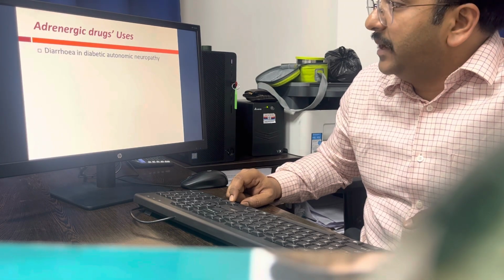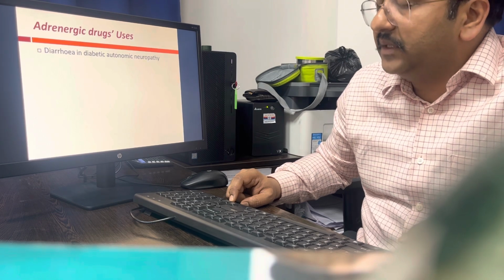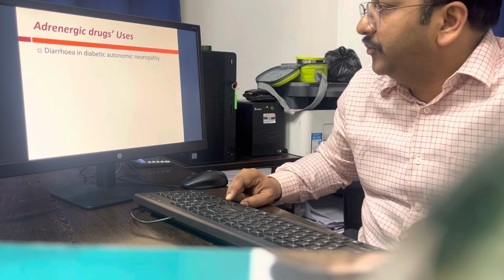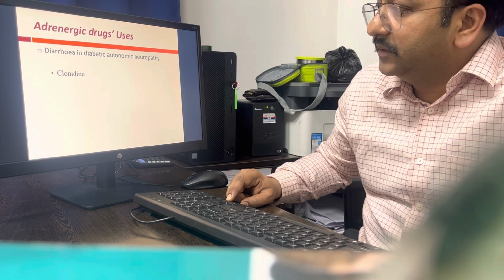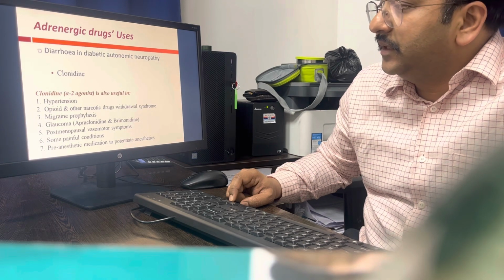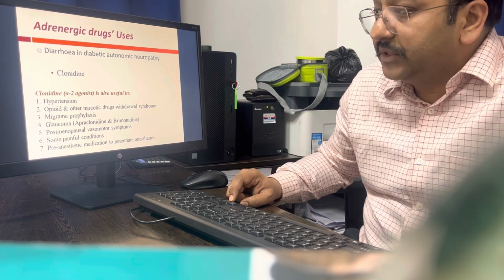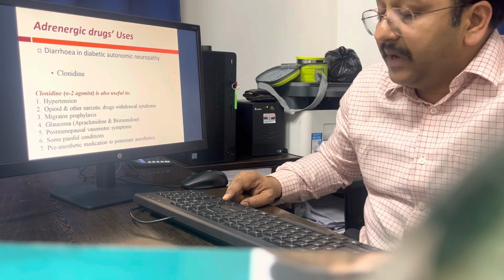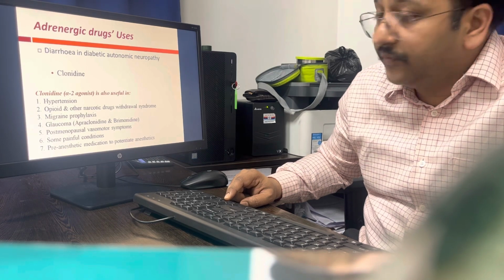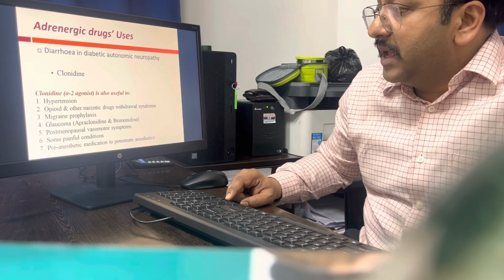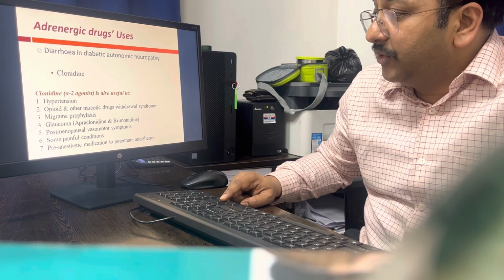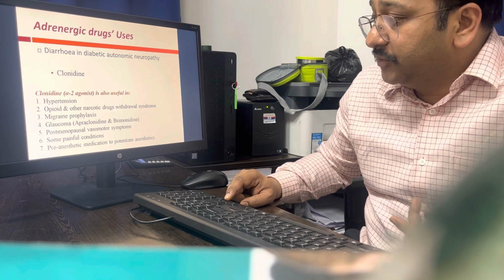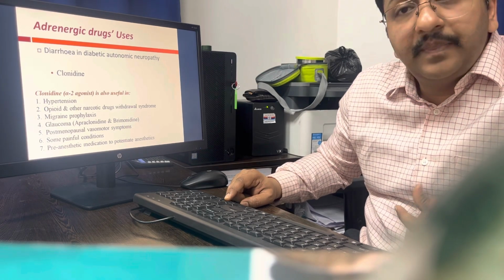Another is diarrhea in diabetics. In diabetic patients, diarrhea is seen because of the neuropathy component. In that case, clonidine can be given. Other uses of clonidine are also very important. Clonidine is an alpha 2 agonist used in hypertension, opioid and other narcotic drug withdrawal syndrome, and migraine prophylaxis. In glaucoma, apraclonidine and brimonidine are used; they are clonidine congeners. It is also used in postmenopausal vasomotor symptoms, some painful conditions, and as an analgesic to potentiate anesthetics.